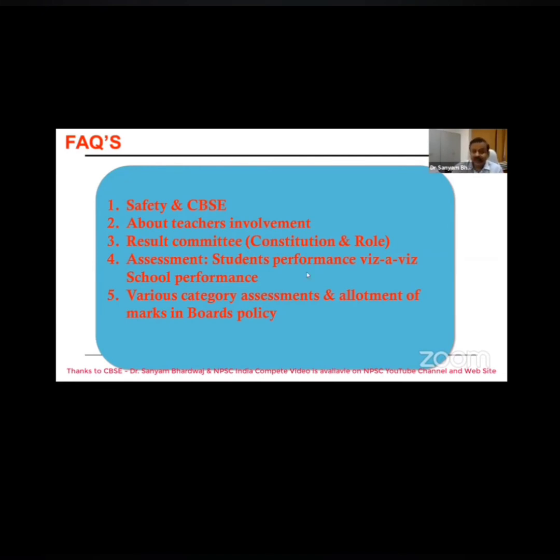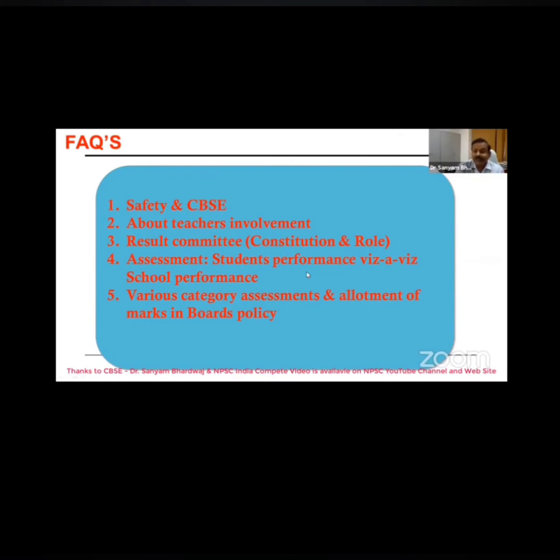Then the result committee, its constitution and role, you are very well aware. I had already explained it to you. Then the assessment of student performance along with school performance. Again I explained why we have taken these 2 performances: the student performance is to be taken into consideration, and the school performance. Based on these 2 performances only, the school or the student will be assessed for the examination.